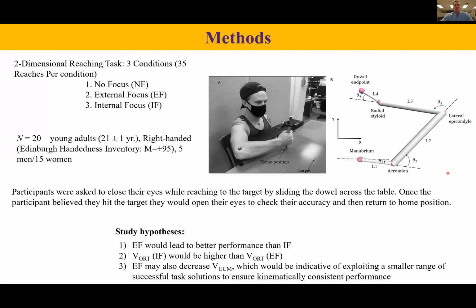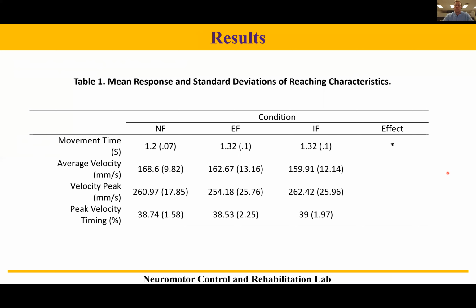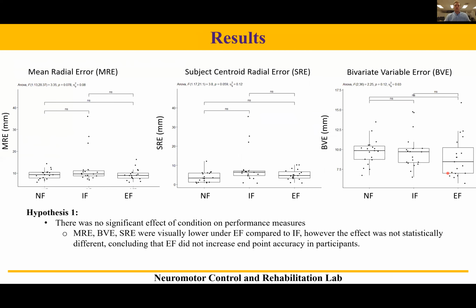Here we have mean response and standard deviations of reaching characteristics, where we only saw a main effect of condition on movement time and not for average velocity, peak velocity, or peak velocity timing. Here we have endpoint accuracy measures, where the mean radial error measures accuracy, subject-centered radial error measures bias, and bivariate variable error measures variability. There was no significant effect of condition on performance measures.